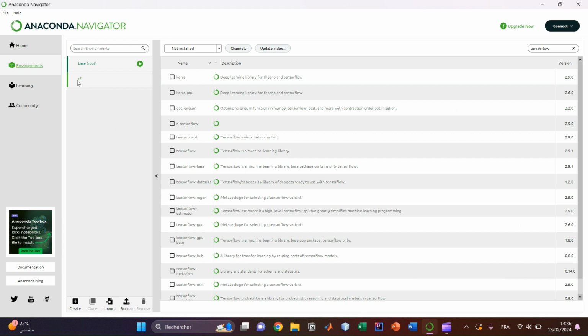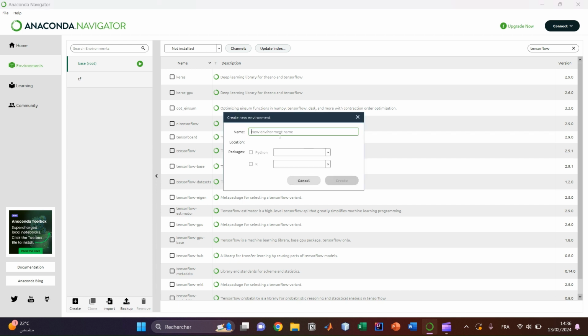Now let's go to environments here. I have already created an environment here as you see, but if you haven't already created it, just click here to create, and give a name to your environment. It will take a few seconds. For me, I would choose 3.10.13, okay, to not have a problem, and create, but I've already created it here, so cancel.